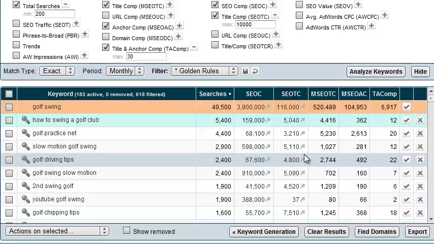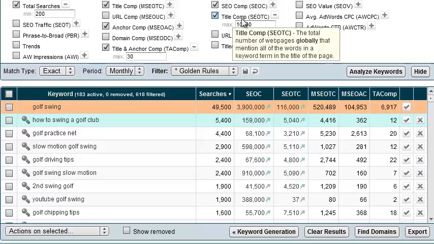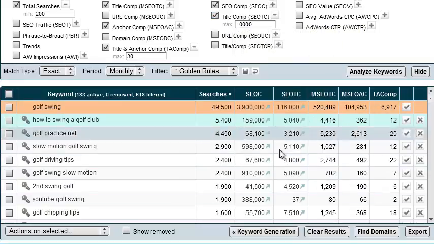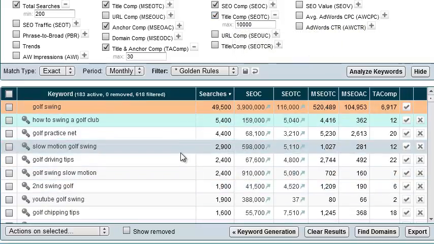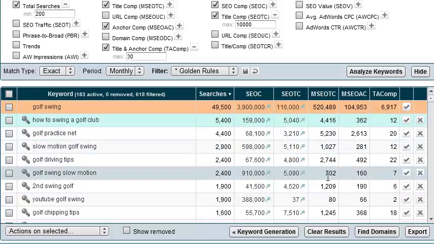We're just looking to make a couple hundred bucks per month per site, so we don't have to have a ton of traffic. And then again, with the title competition up here, the lower the better. So if you're deciding between one keyword or another, always go for the ones with the lower competition. Then export your list, and we'll play around with it in Excel and start narrowing down to what keywords we want to target with our site.